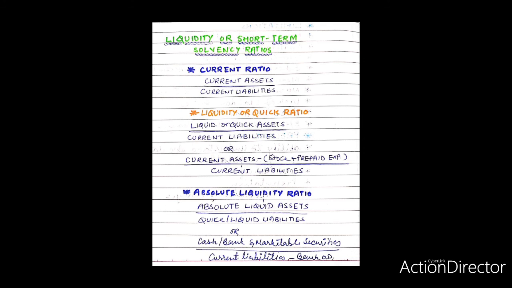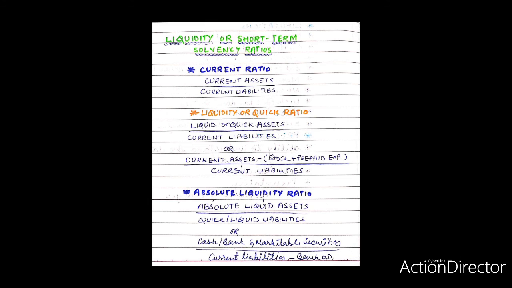Components. Absolute liquid assets refer to cash, bank, and marketable securities. The exclusion of debtors or receivables from liquid assets is due to the fact that they are less liquid than cash and marketable securities. Liquid liabilities include all current liabilities except bank overdraft, as it is not to be paid immediately.